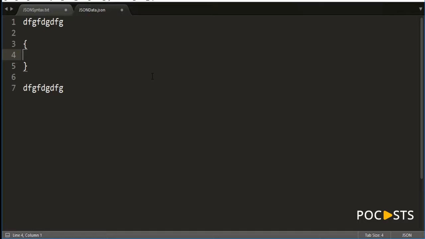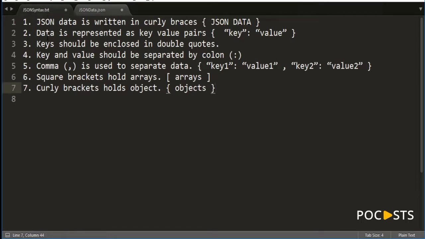Anything that you're writing should be inside a parent curly braces open and close, and you cannot have notations like semicolons, colons, or anything that's representing here or it's representing here. That will be an invalid JSON file. Okay, so remember, everything that you write is inside the curly braces. That's the first rule.